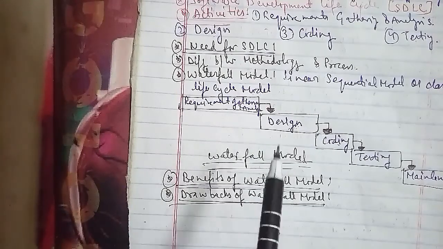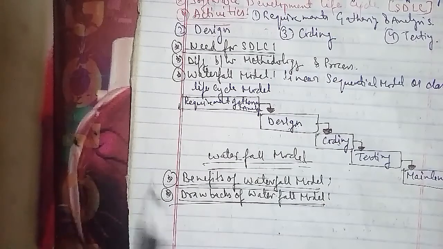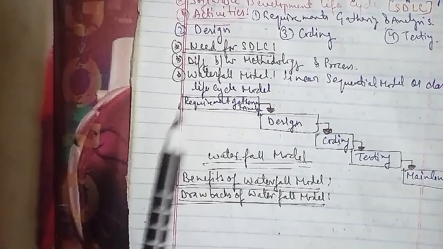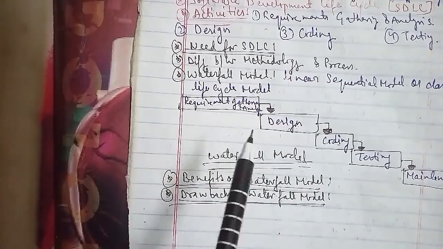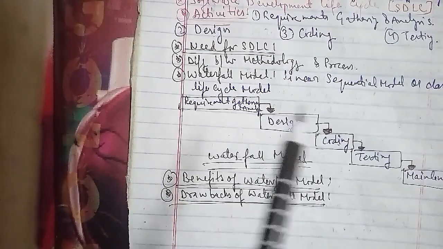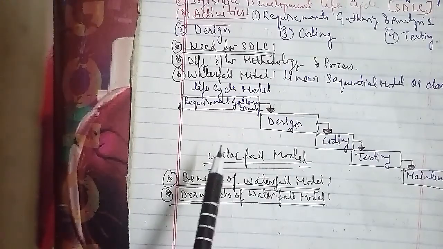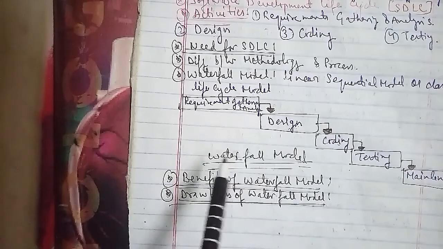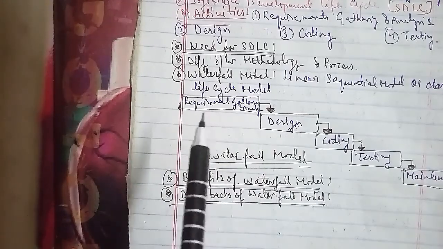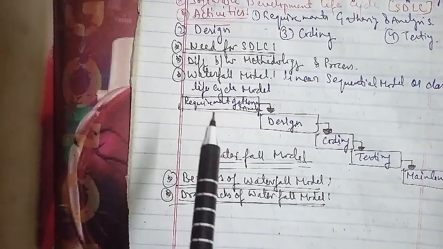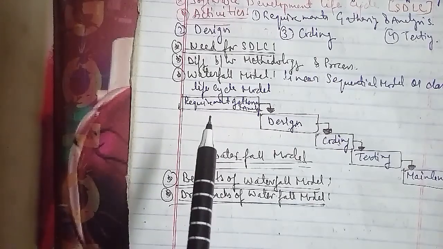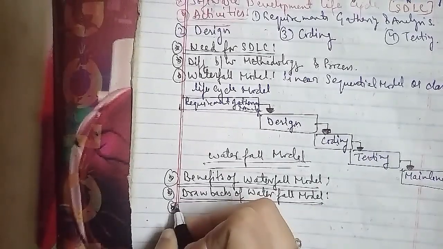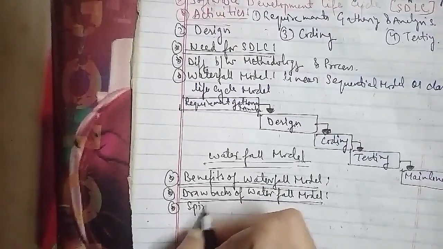Now we will go ahead with the other questions that we have to discuss here, which is the evolutionary development model. The first question they had asked is to define the following: spiral model. That has been asked for 2.5 marks, 2 times in the examination paper. The spiral model is an evolutionary development model suggested by Barry Boehm. I will write the name, Barry Boehm. It is an iterative model.